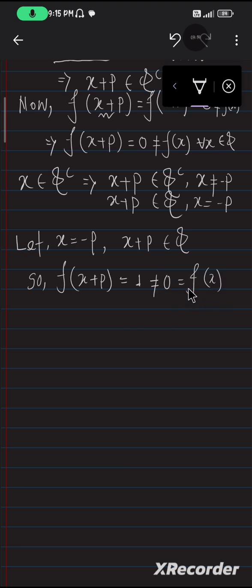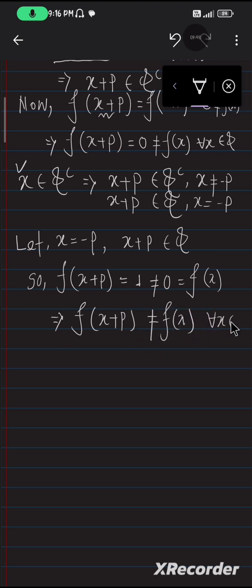Why does f of x equal 0? Because we assume that x is inside Q complement. The first case we assumed x inside Q, and the next case x inside Q complement. And when x is inside Q complement, f of x attains 0, and we know that 1 is not equal to 0. So f of x plus p is not equal to f of x for all x inside Q complement. So what will happen?